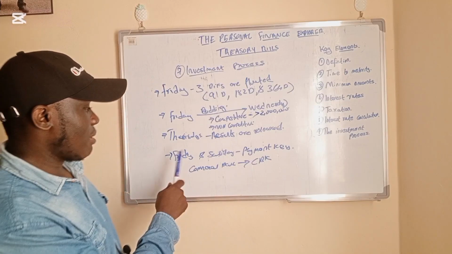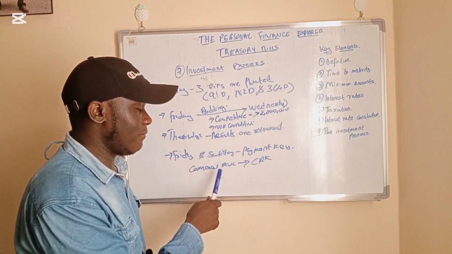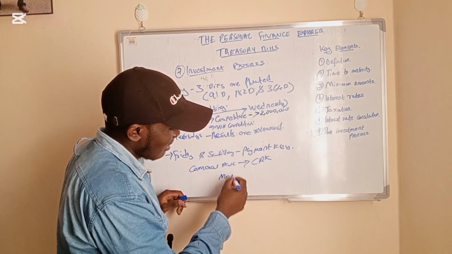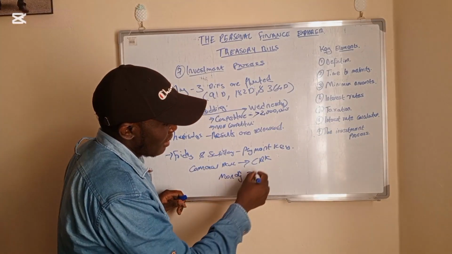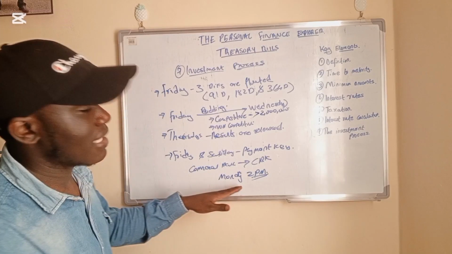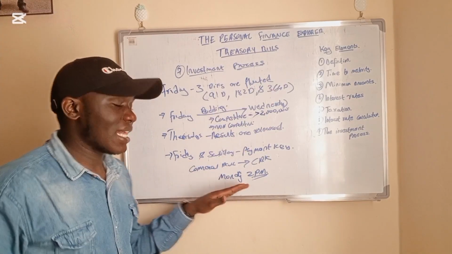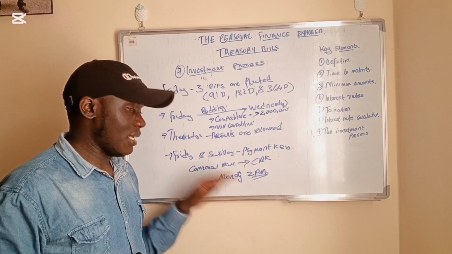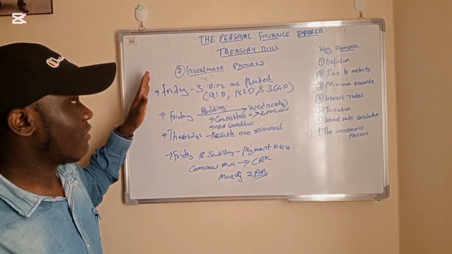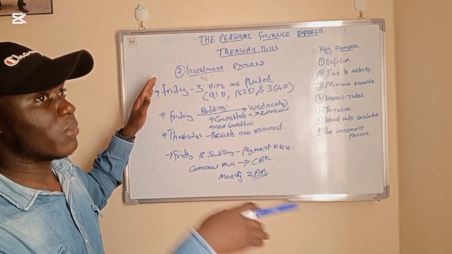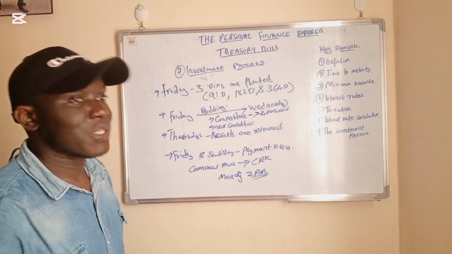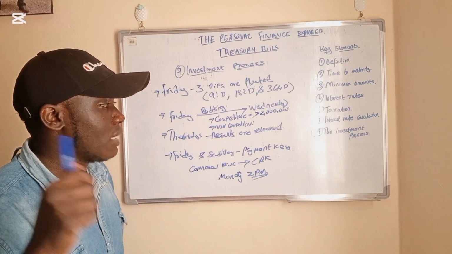And once you get the payment key on either Friday evening or Saturday, you have to make the payment now the following week by Monday 2 p.m. I hope it's clear. You have to make the payment, that amount should have gotten to CBK by Monday 2 p.m. You see, we started by bills being floated on a Friday. We go the whole week, we go to Thursday, the results are released, the payment keys are sent. Then on the other Monday, that is when you ought to have sent your money to CBK.